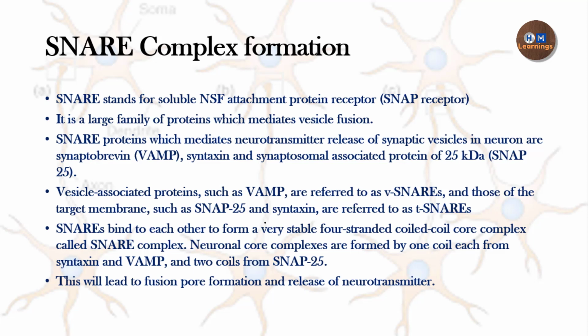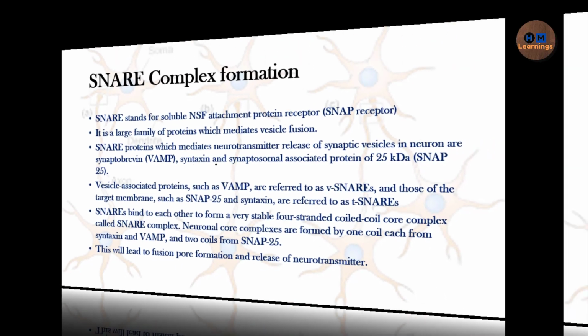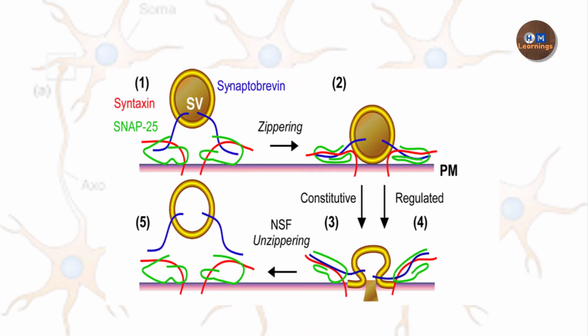So what do they do? You can see in this diagram. Synaptobrevin is present in this dark blue color, on the vesicular membrane. And on the presynaptic membrane there is SNAP25, in the green color, and syntaxin, in the red color. They are forming a coiled domain.